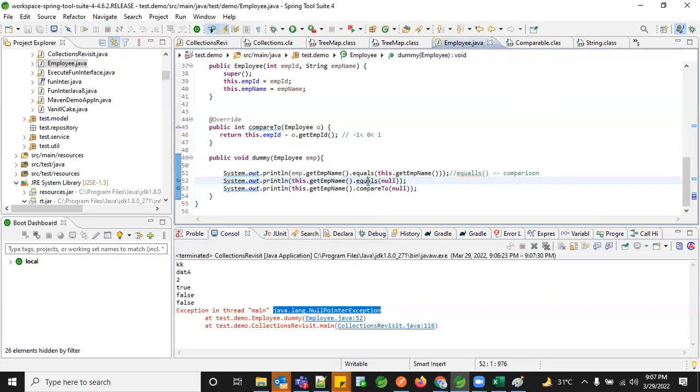So what happened in equals when it is explicitly passed as null? Let's not run this also. Let's just run this and see what the output is.